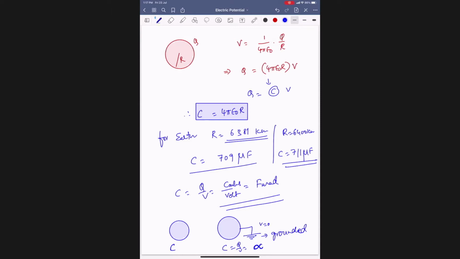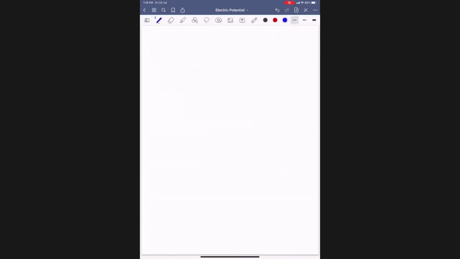If capacitance is increasing, then the ability to hold the charge will increase. But how far will you increase the radius? It is meaningless, because if you keep on increasing the radius, it becomes a huge size. So that is a solution, but not an amicable solution, not a good solution. One solution readily available for us is to increase the size of the conductor.